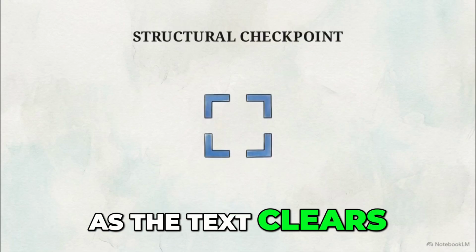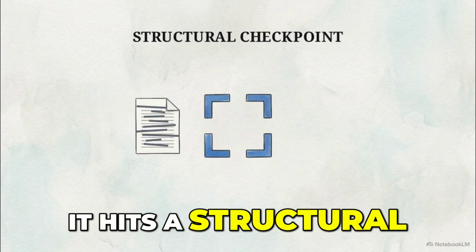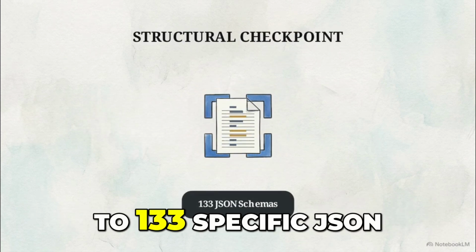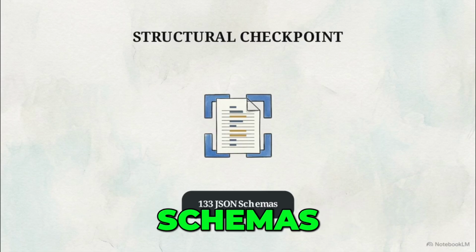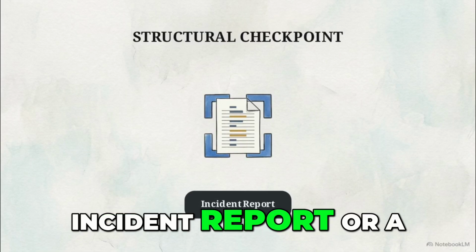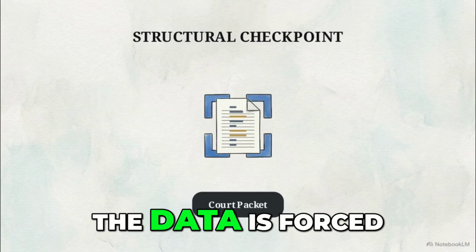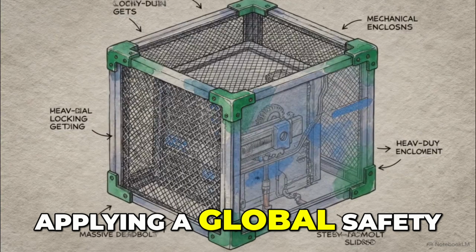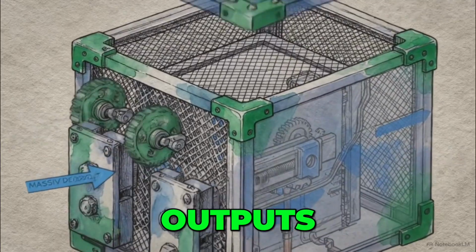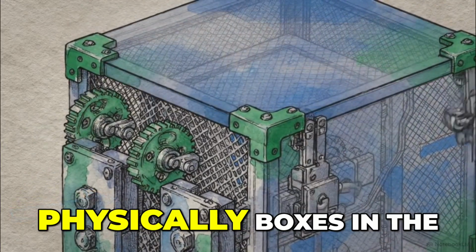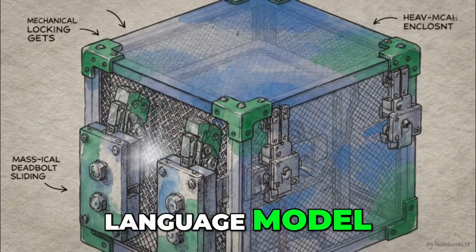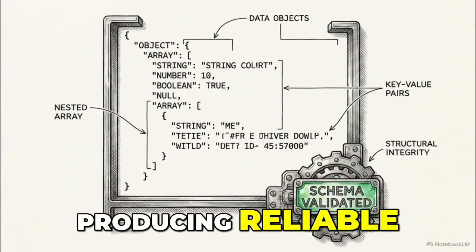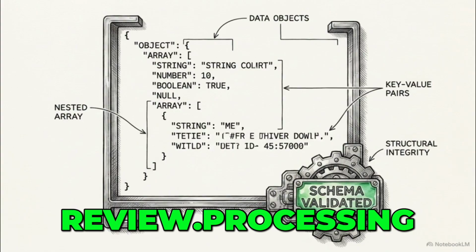As the text clears the safety review, it hits a structural checkpoint. The system forces all generated data to conform to 133 specific JSON schemas. Whether it is an incident report or a court packet, the data is forced into a predictable, machine-readable shape. Applying a global safety filter and restricting outputs to rigid JSON structures physically boxes in the language model. The variance of probabilistic text generation is contained, producing reliable outputs safe for courtroom review.